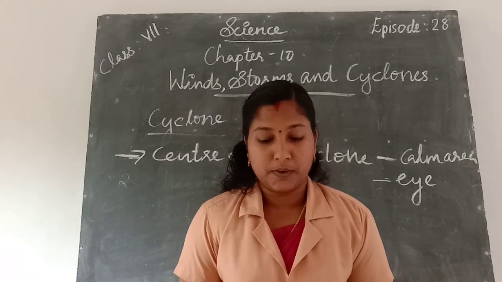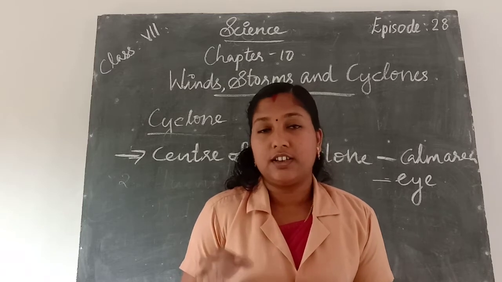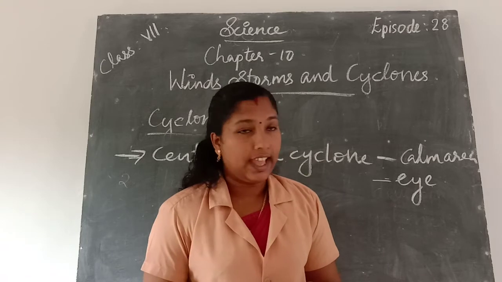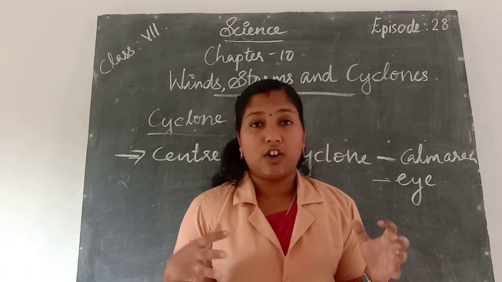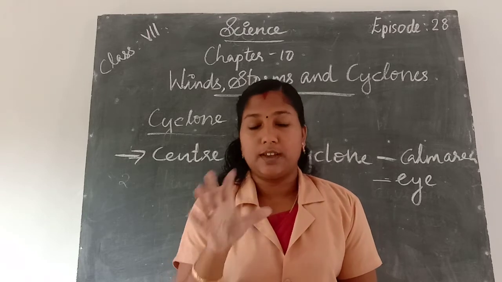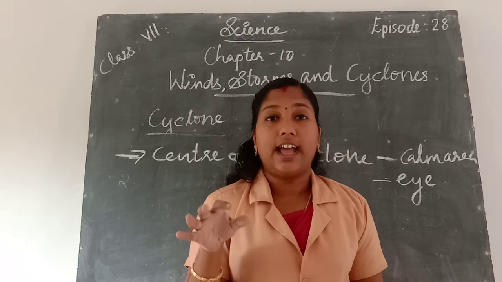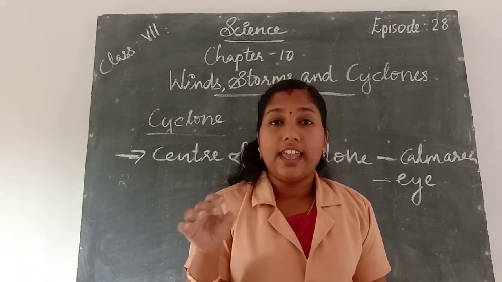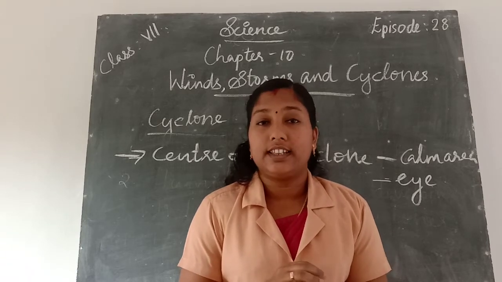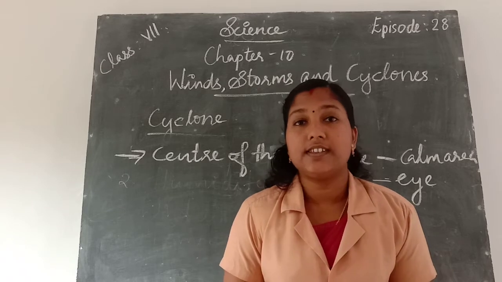The formation of a cyclone is a very complex process. We know that the cyclone is a destructive disaster formed on our earth. So it is a complex process. About the structure of a cyclone: the cyclone contains an eye, present in the central region of the cyclone. It is a calm and quiet area, with no high speed winds and clouds.